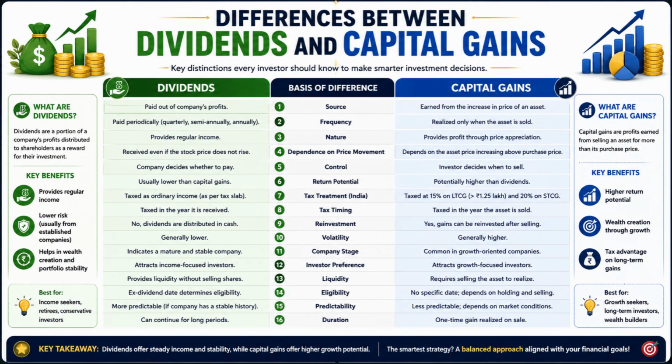To summarize, dividends provide steady income and greater stability for investors, while capital gains offer stronger growth opportunities and long-term wealth creation potential. A balanced investment approach often combines both dividends and capital gains to achieve financial objectives effectively.